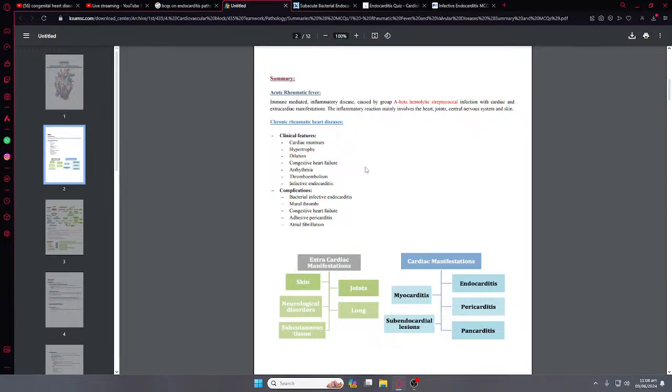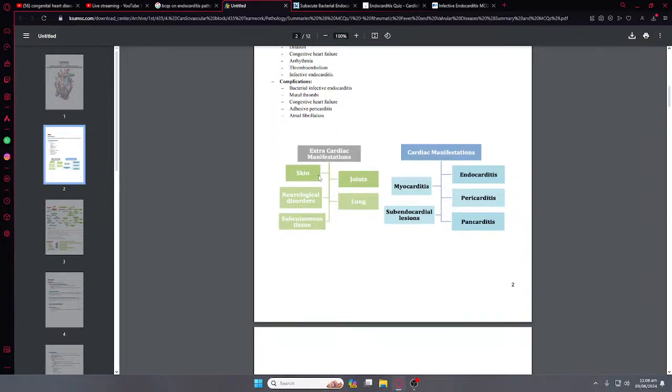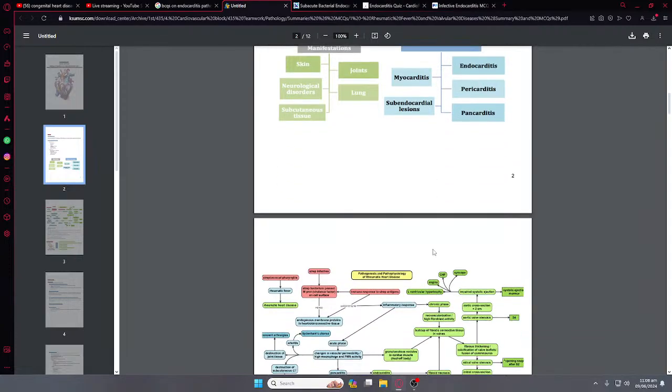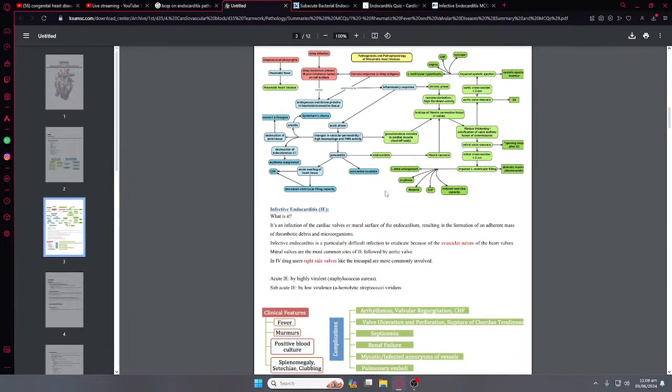Okay, these are all the clinical features of rheumatic fever, which we already know. These are the complications. Extracardiac, what the Jones, cardiac manifestation, carditis. These are all the infective endocarditis.